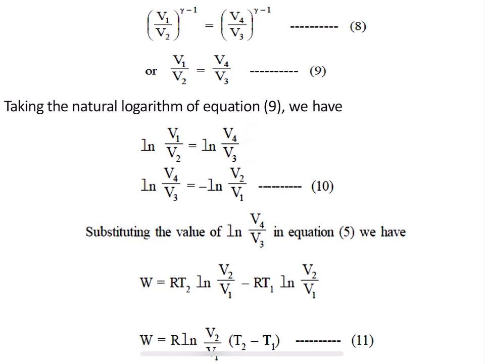I am taking this equation towards the right-hand side. I am exchanging the right and left-hand side, so I will get a negative sign here: minus ln V2 divided by V1. Let me call this equation 10.